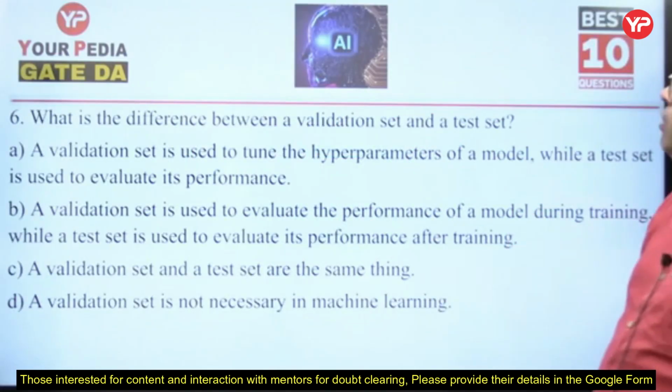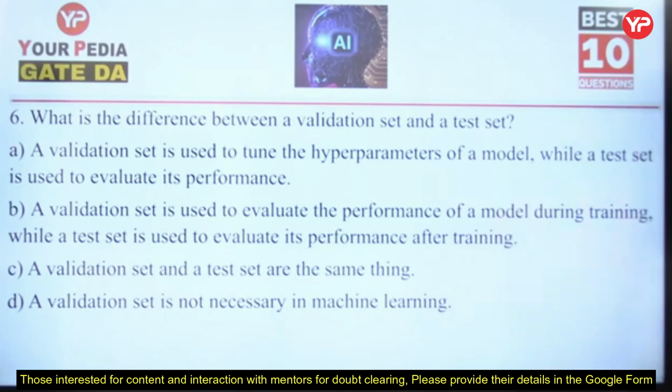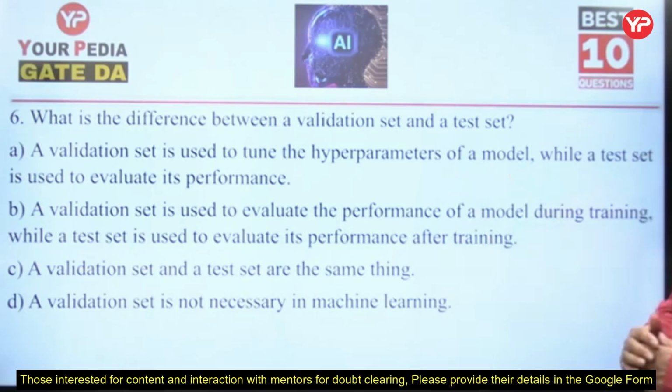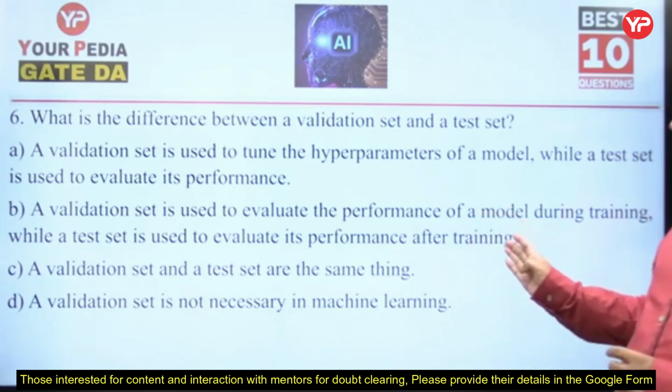What's the difference between a validation set and a test set? A validation set is used to tune the hyperparameters of a model, while a test set is used to evaluate its performance. Very true. A validation set is used to evaluate the performance of a model during training, while a test set is used to evaluate its performance after training.